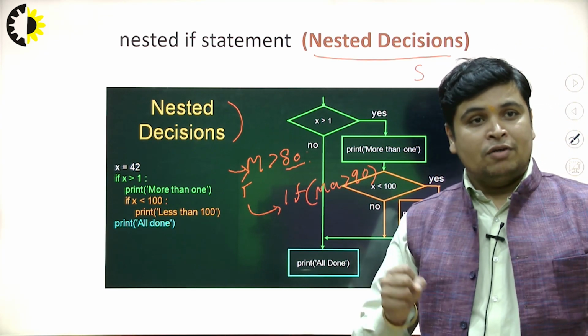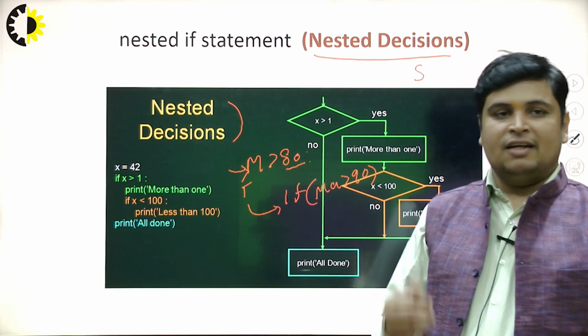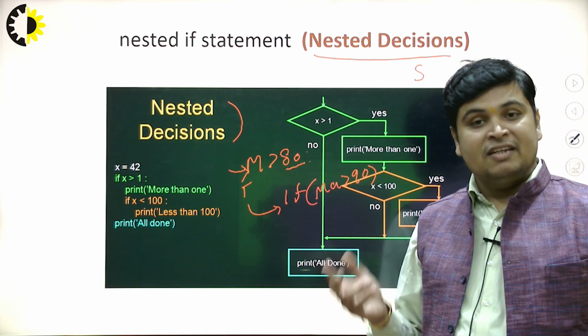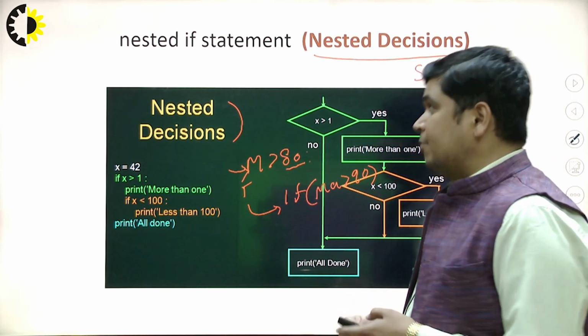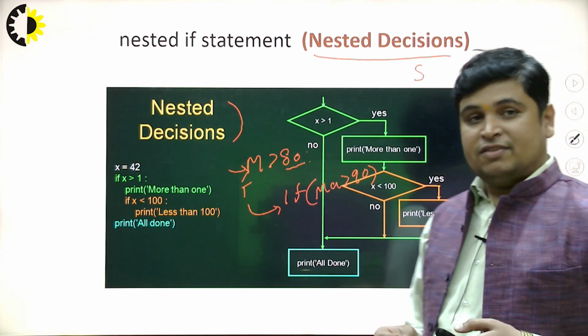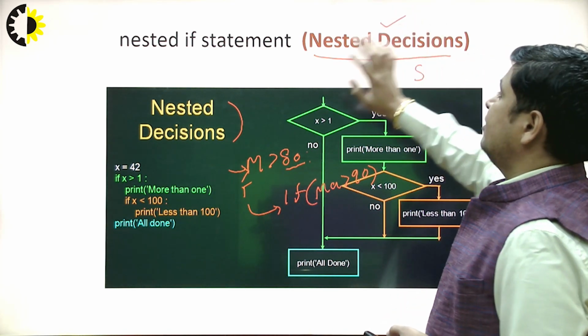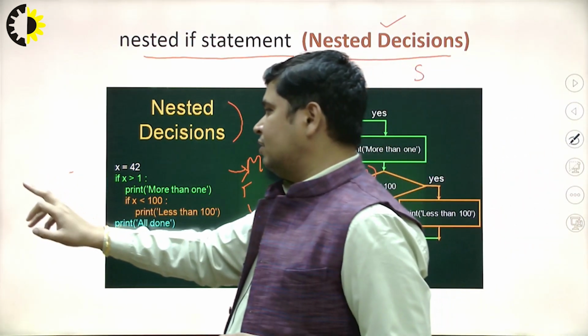If we want to check a condition inside an if, inside an else, or inside any other if-else statement, then we consider this type of statement a nested decision or nested if-else statement. I think you understand clearly.